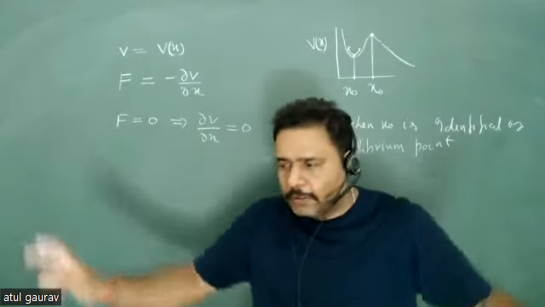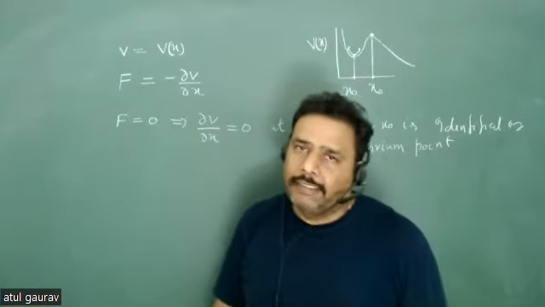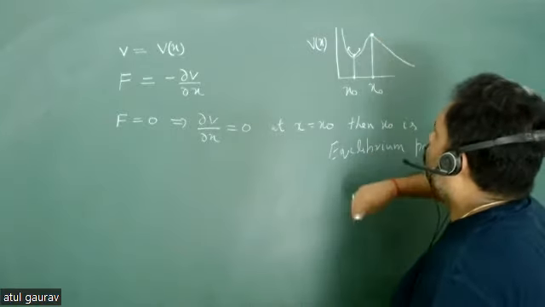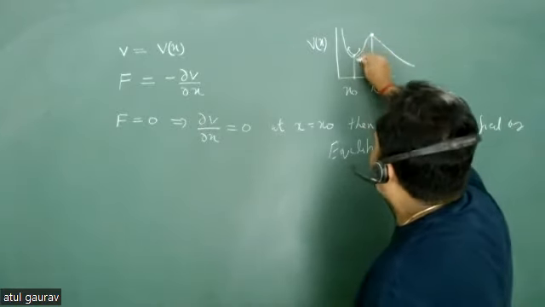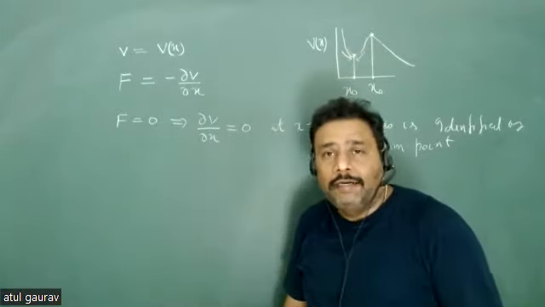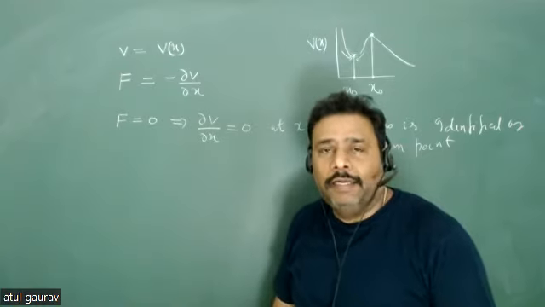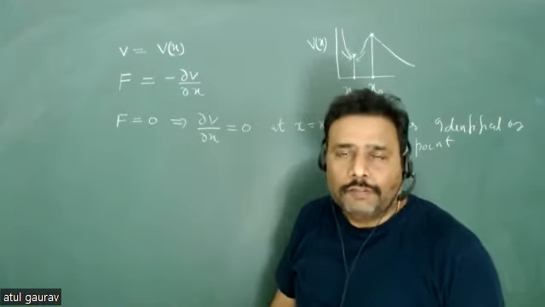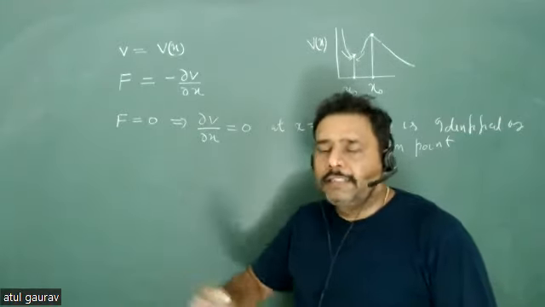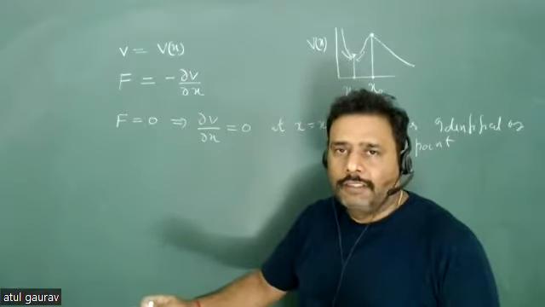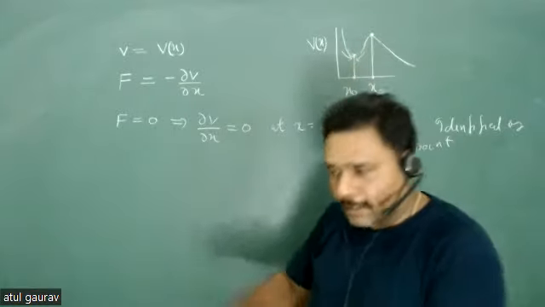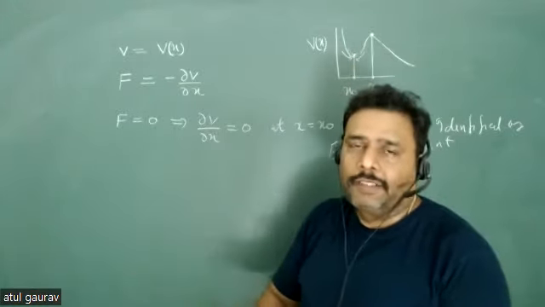The particle is trying to restore at the point x is equal to x naught. But look at the property at this particular point. The particle just wants to restore at this point. So we are saying that the particle has a feeling of restoring force. That means the force is along the negative sign of the displacement from the equilibrium point, because the force is acting against the displacement.